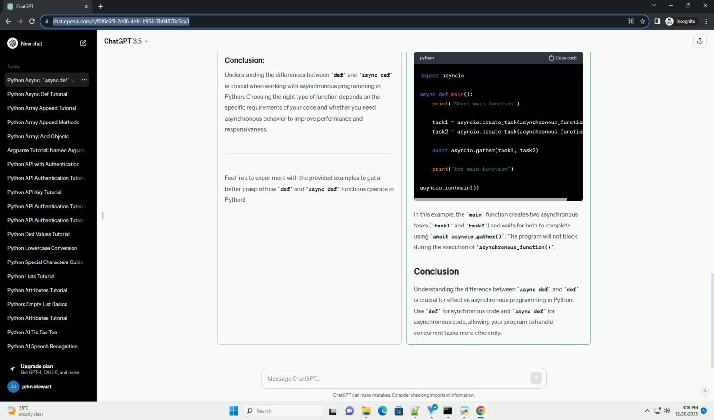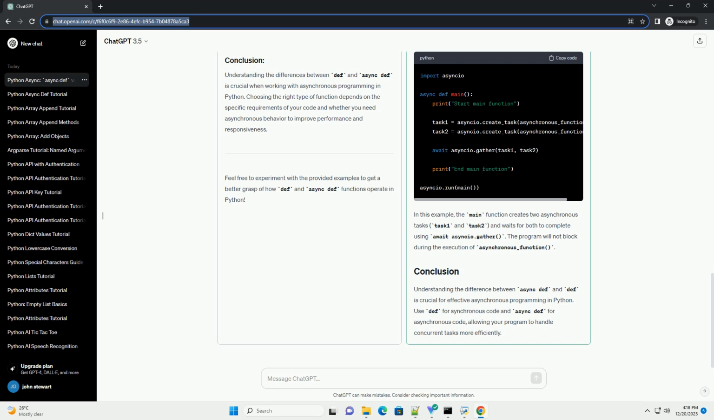Asynchronous functions often use the await keyword to pause execution until the awaited operation completes. The await keyword is used within an async def function to wait for other asynchronous tasks to finish. Here's an example combining async def and await. In this example, the main function creates two asynchronous tasks, task1 and task2, and waits for both to complete using await asyncio.gather. The program will not block during the execution of asynchronous_function.